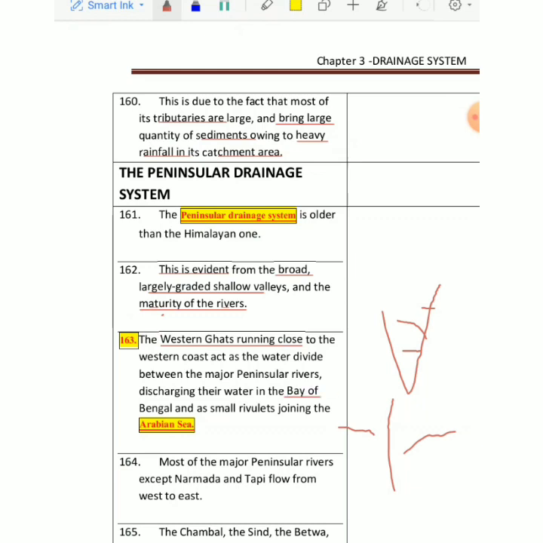You can see most of the peninsular rivers, except Narmada and Tapti, flow from west to east. That you have to keep in mind. The examiner can ask you, name the rivers which flow from west to east. So your answer will be right: Narmada and Tapi.